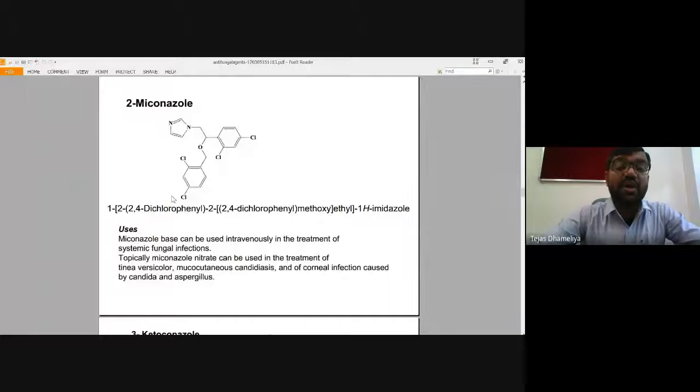inhibiting this. All the azoles are inhibiting the enzyme called lanosterol 14 alpha demethylase.